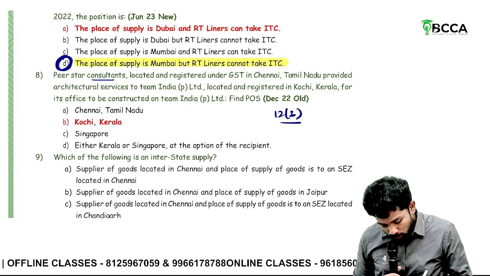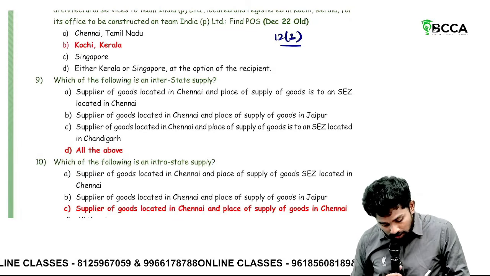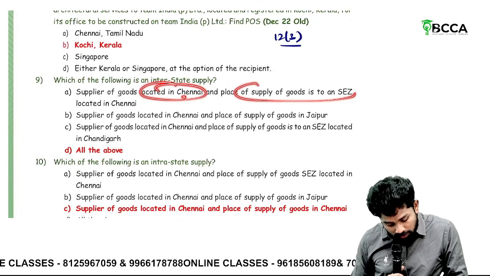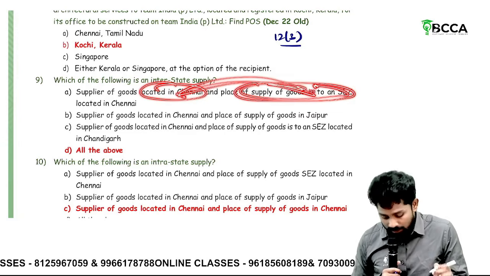Where is it located? Kochi. Which of the following is not an interstate supply? Supplier of goods in Chennai, place of supply is in SEZ. Chennai only. But supply of goods to SEZ is interstate.